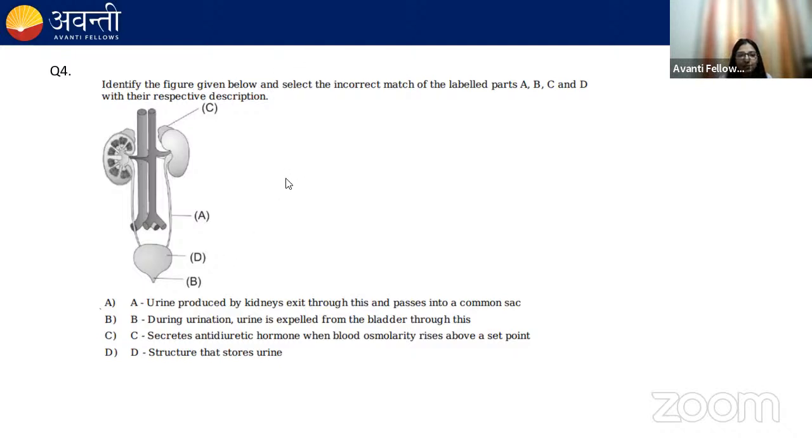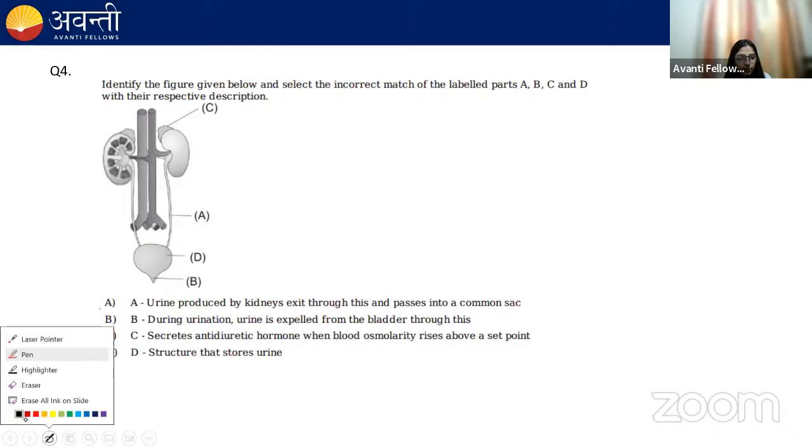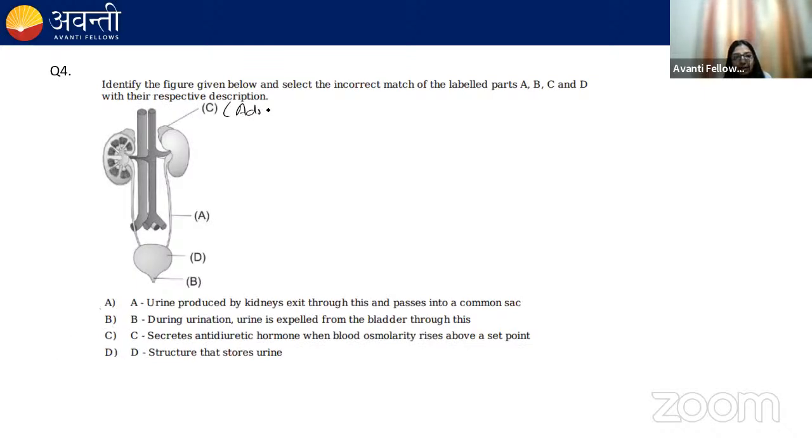Yes, very good. C represents the adrenal gland. They are present on the anterior part of the kidney. A represents ureter. D represents urinary bladder. And B is urethra.